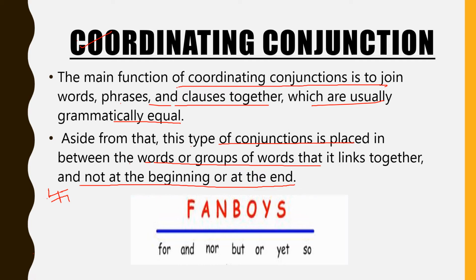So here are a few conjunctions: for, and, nor, but, or, yet, and so. The acronym for this is FANBOYS. You can easily remember with the help of this. You can easily recall all the different coordinating conjunctions by remembering just one word, that is FANBOYS, which stands for: for, and, nor, but, or, yet, and so.